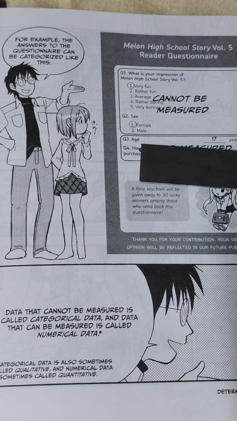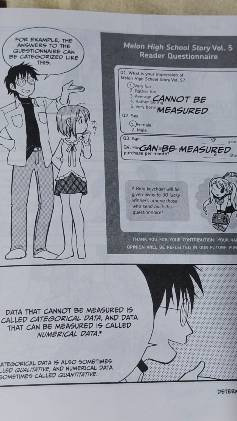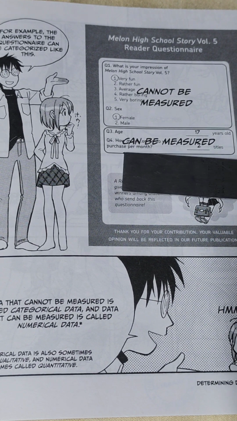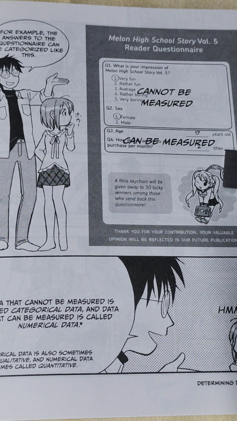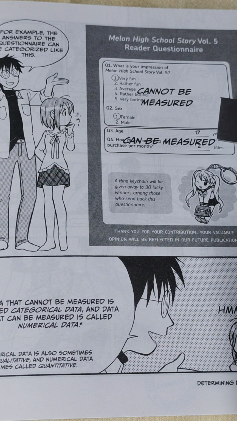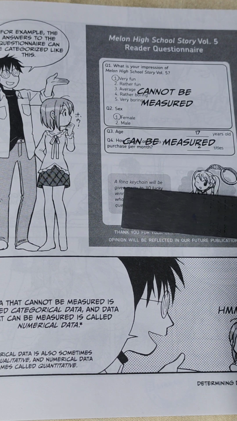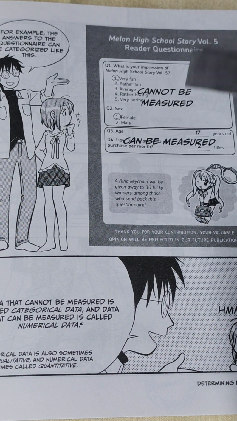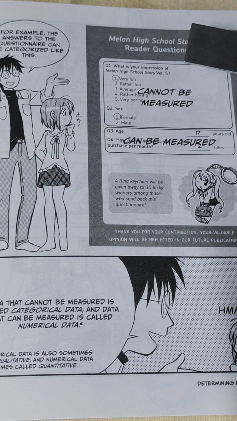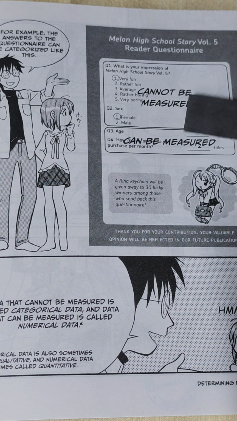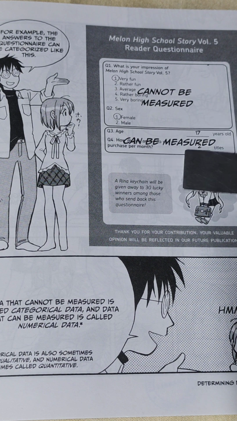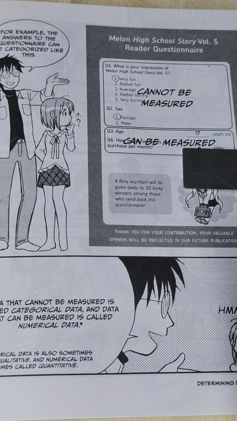Okay. And third is age. That's given as 17 years, and how many books you purchased, it's written 2 titles. So these can be measured. 17 and 2 are numerical data. So this is what it is: data that cannot be measured, qualitative data that can be put in categories or graded, and data that can be measured numerically, in numbers.